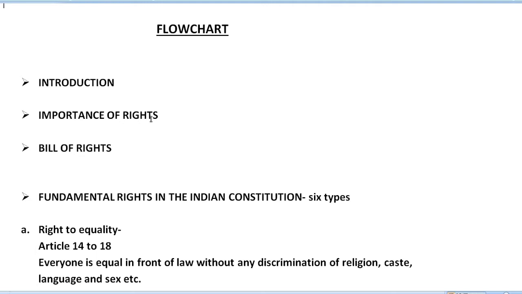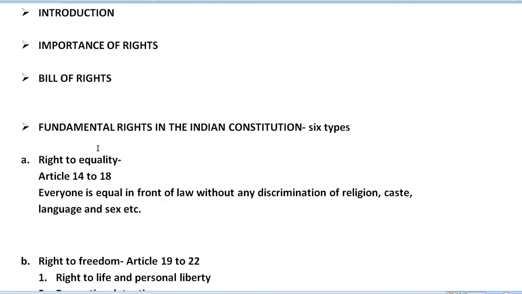Next we have the heading Bill of Rights. What do we mean by the Bill of Rights? Just like a cluster of rights, a list of rights mentioned and protected by the Constitution is called the Bill of Rights. Those rights which are mentioned in our Constitution and protected by the Constitution, that cluster of rights, are known as the Bill of Rights.